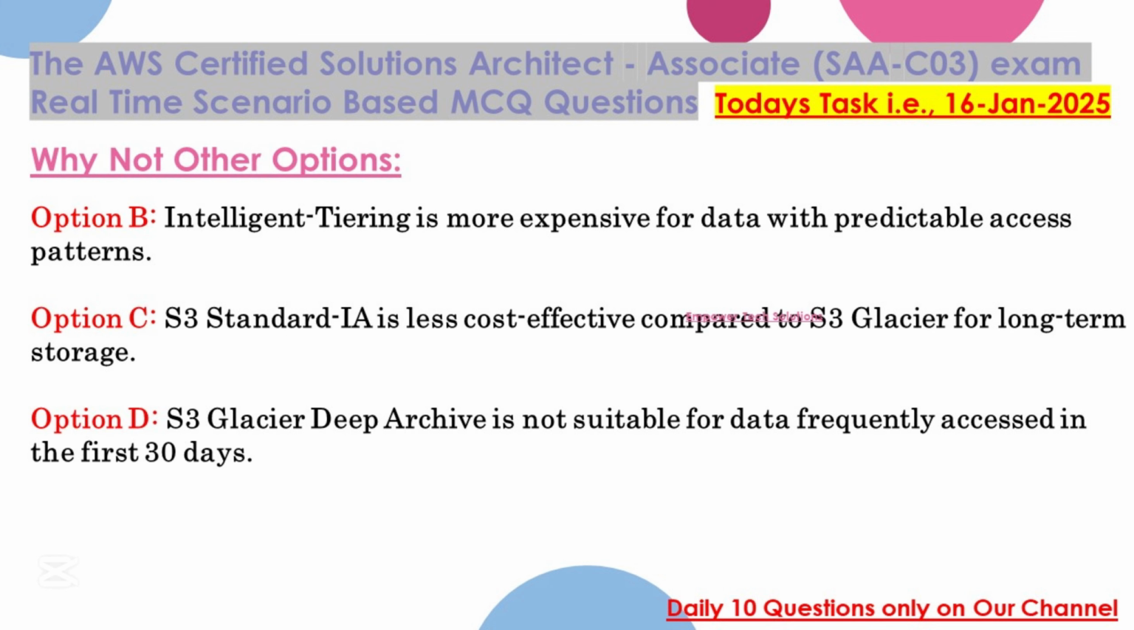Why not other options? Option B. Intelligent-Tiering is more expensive for data with predictable access patterns. Option C. S3 Standard-IA is less cost-effective compared to S3 Glacier for long-term storage. Option D. S3 Glacier Deep Archive is not suitable for data frequently accessed in the first 30 days.